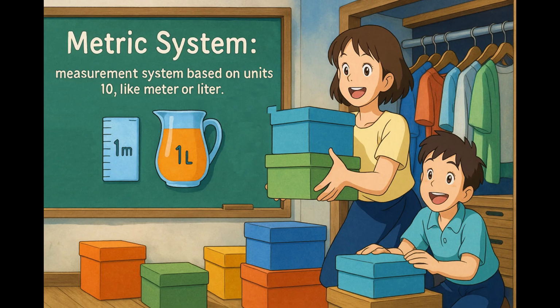The metric system is like deciding to use uniform-sized boxes for everything in your closet, making it easy to stack and organize because each box is a multiple of the same basic unit. Just as using consistent box sizes simplifies your closet organization by creating a standard structure, the metric system simplifies measurement by using units that are consistent multiples of 10, like meters or liters, allowing easy conversion and scalability.